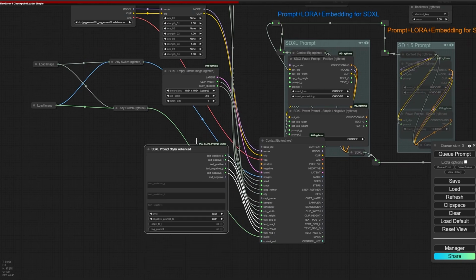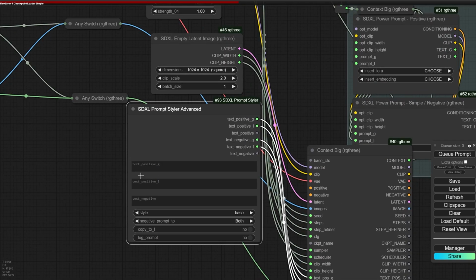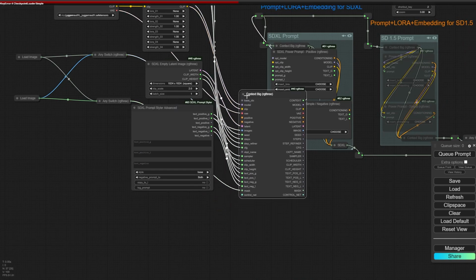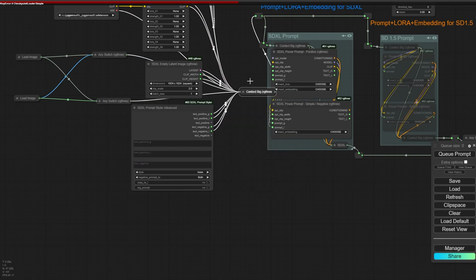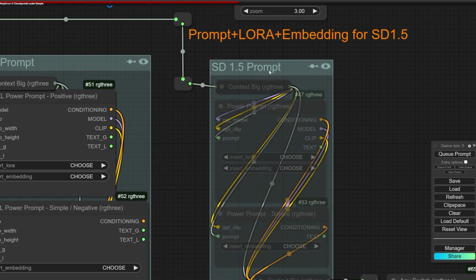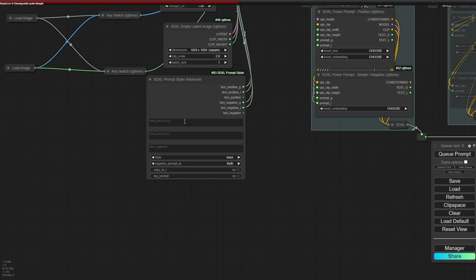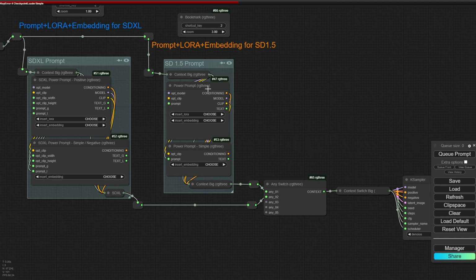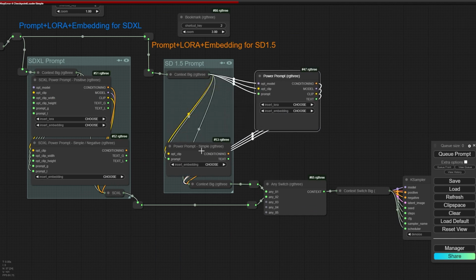So now I can write my prompt inside here and send it to context big. Okay. And also for SD 1.5, I should merge the output of text positive G and positive L. So let me open this part.